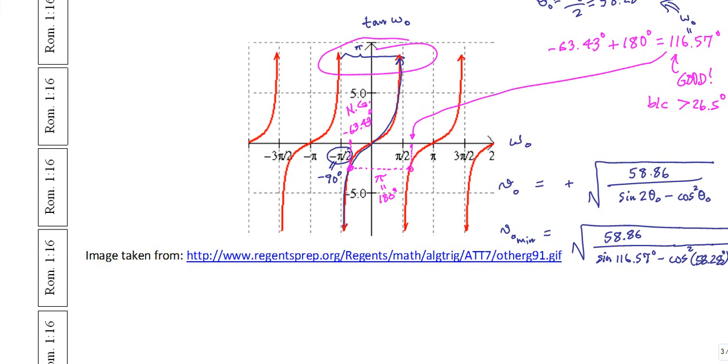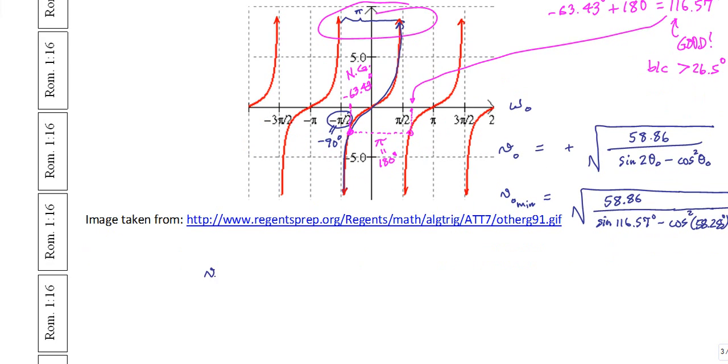You should find that V naught min comes to, when I did it, 9.76 meters per second at an initial angle of theta naught of 58.28 degrees.